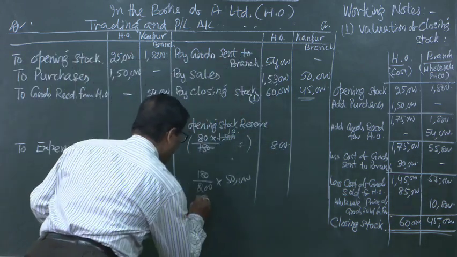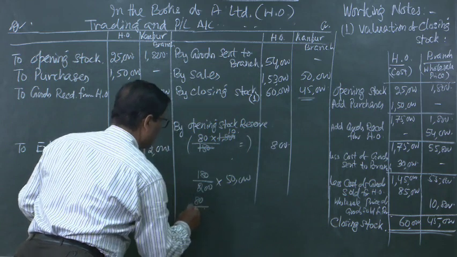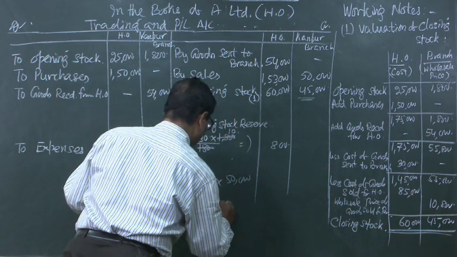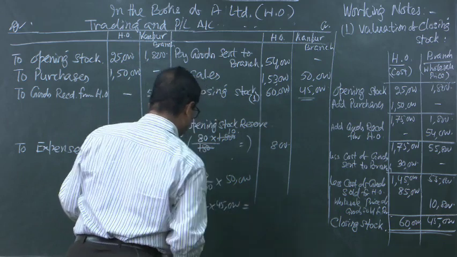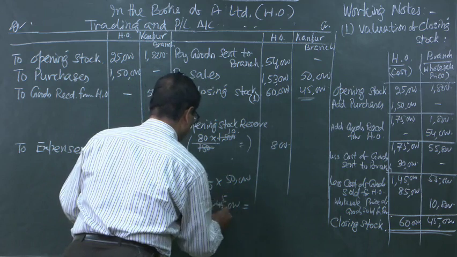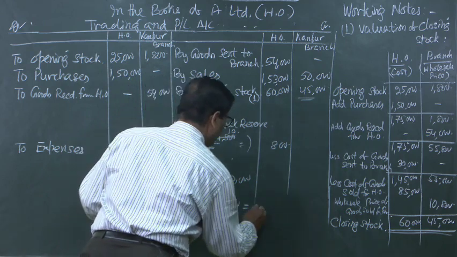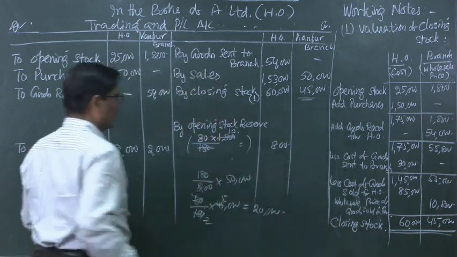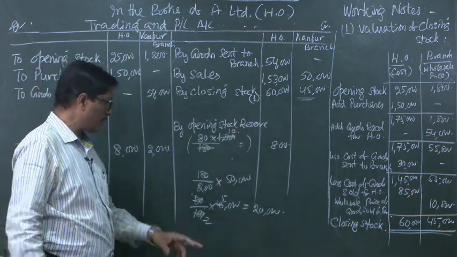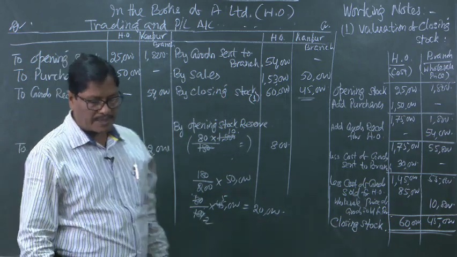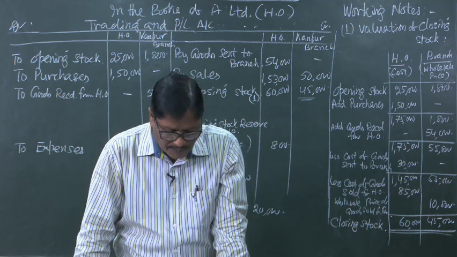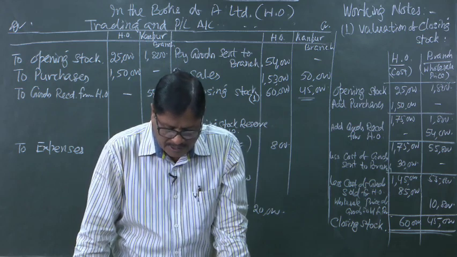The loading will be 80 by 180 multiplied by 45,000. So in this way it is coming to 20,000. That means in 45,000 actually 20,000 is the closing stock reserve.